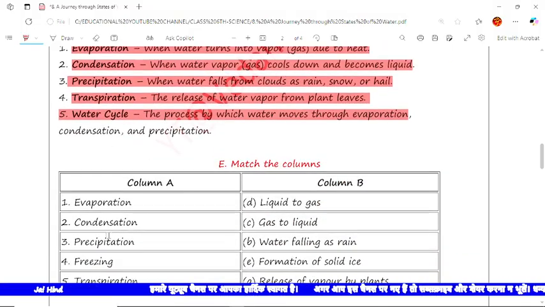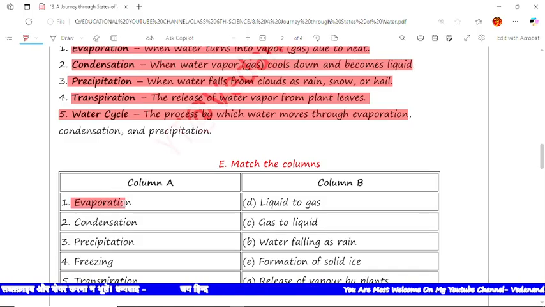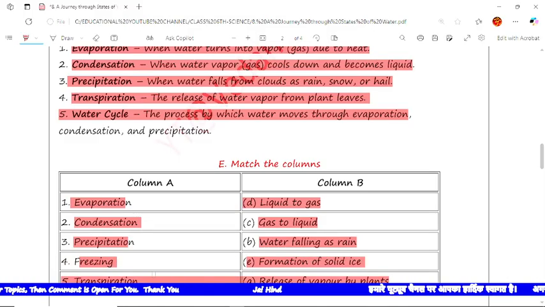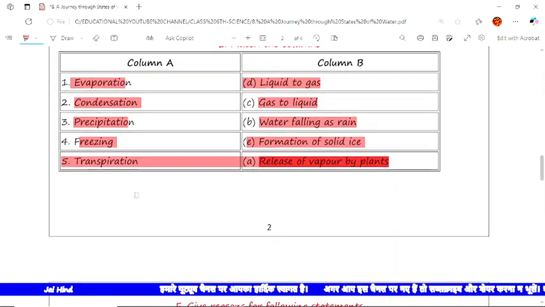Now the next question is match the following columns. Here column A and column B are given. In column B there is the correct answer for column A. The first is evaporation, that is D, liquid to gas. Generally it changes from liquid to gas. The next is condensation, gas to liquid. C is the correct option. The precipitation, that is water falling as rain. Next is freezing, formation of solid ice. E is the correct answer. The next is transpiration, that is release of water vapor by plants, that is transpiration.